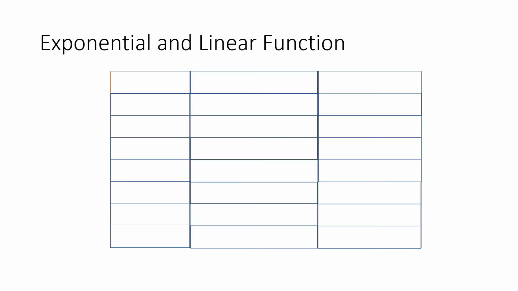And then, to understand more, let us try to compare two functions. Okay? The difference between exponential and linear function. So, let's have here a table. Suppose we have a variable x, where x here represents a real number.